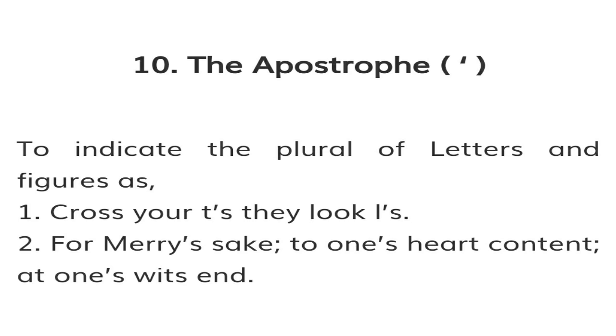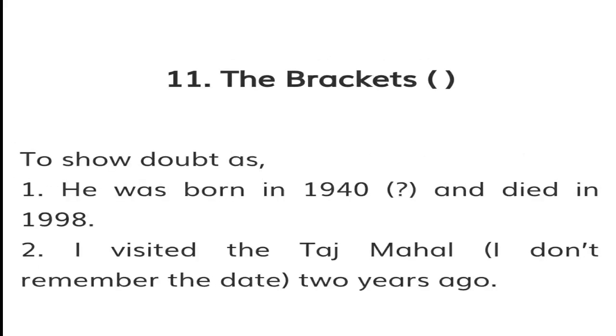Well, apostrophe S is also used to indicate belonging to someone. As you see in the second sentence, for Mary's sake, for the sake of Mary, to one's heart's content, to the happiness of one's heart. So we also use the apostrophe S to show belongingness.